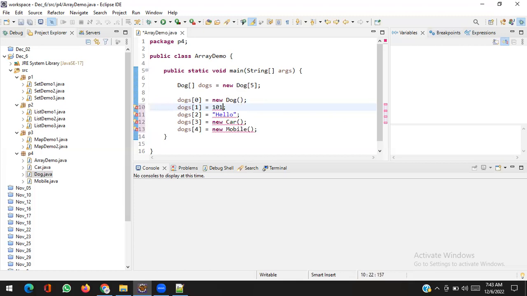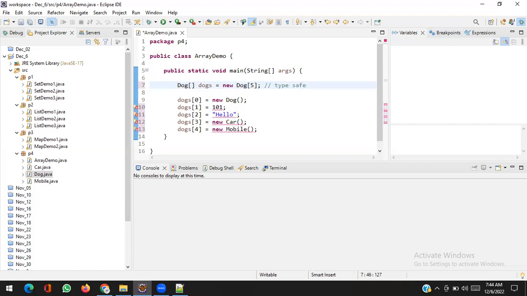Because arrays are type safe. Arrays are type safe. What is the meaning? The meaning is that once you declare the type while creating the array, you can only add those type of elements. You can add dog as many as you want, whatever the size, but you cannot add any other data type. You cannot add cat, you cannot add lion. Getting my point? Yes. So arrays are type safe.